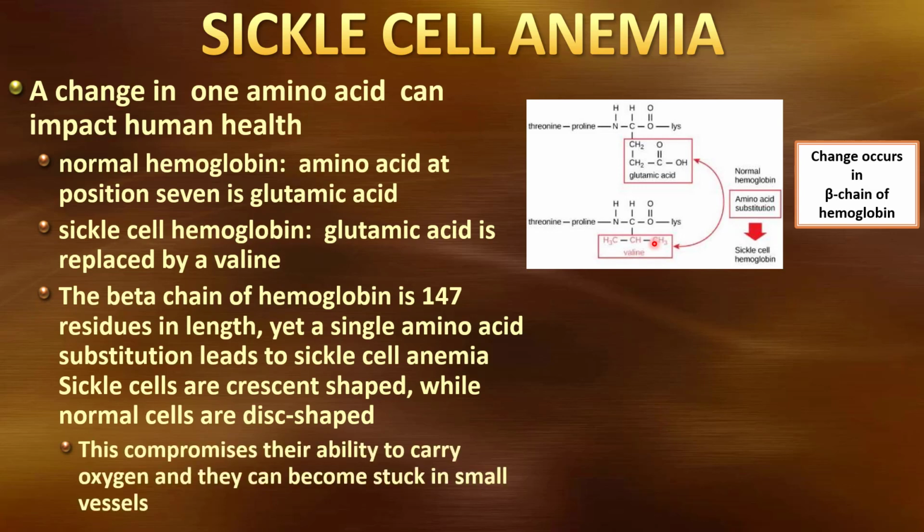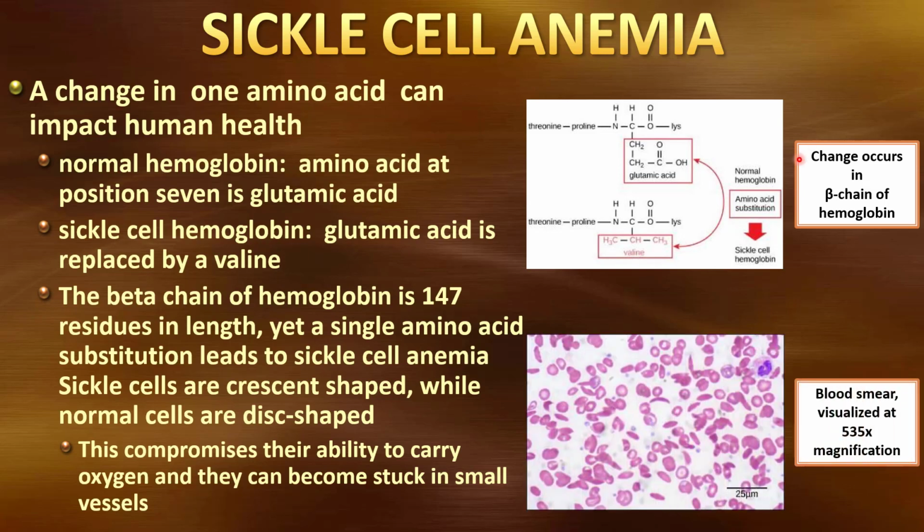When we look at sickle cell anemia, what we find is that the cells are shaped differently. You can see a good example of it right here. You can see a slight crescent shape over here. These red blood cells that contain the sickle cell hemoglobin form this crescent shape, this sickling. It means that they don't carry oxygen as well. It also means that this shape causes them sometimes to get stuck in small vessels, and there can be some very severe health consequences for both of those things, lack of oxygen delivery and then also clotting.